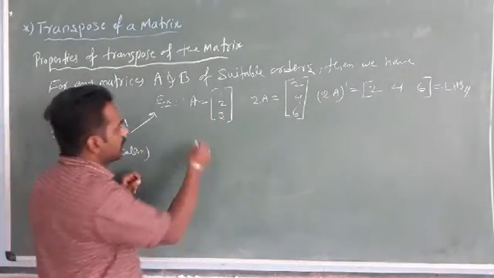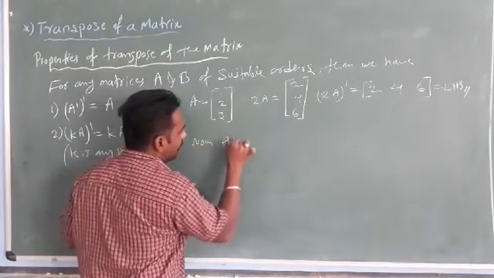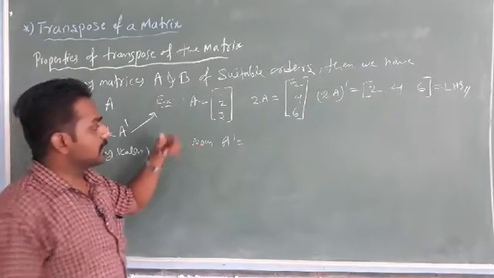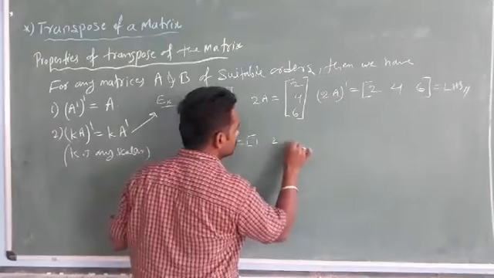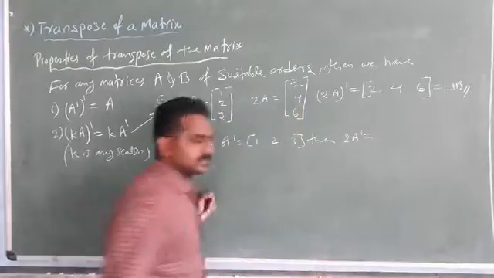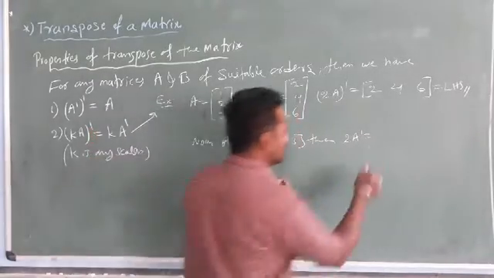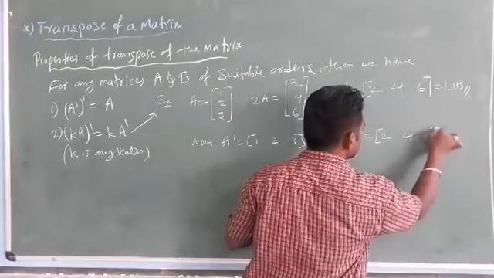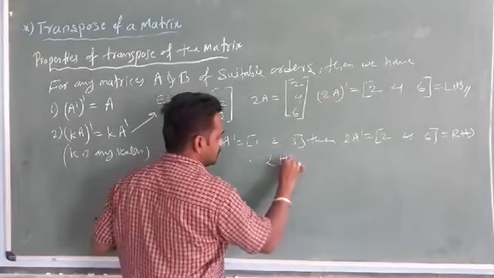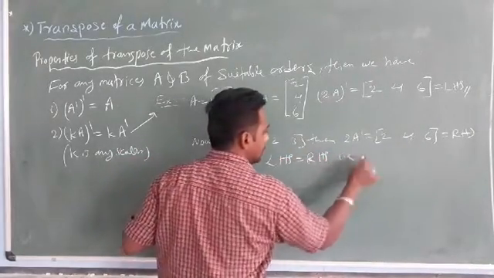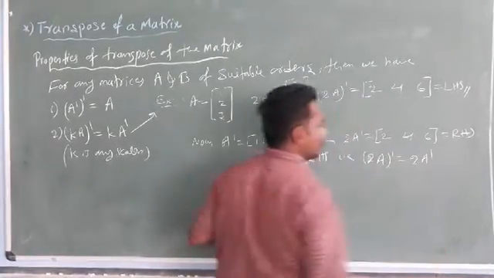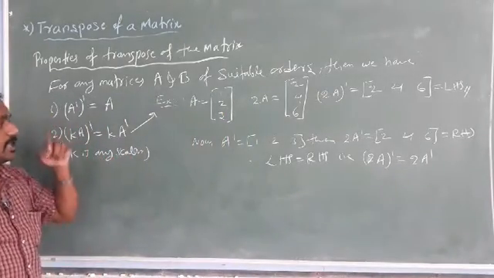So again now find A dash only. What is A dash? A is the column matrix 1, 2, 3. A dash becomes a row matrix, that is 1, 2, 3. So then 2A dash, 2 into A dash. So what does it become? It becomes 2, 4, 6, which is the RHS value. Therefore LHS equals RHS, that is 2A whole dash equals 2 into A dash. This is the property, students.